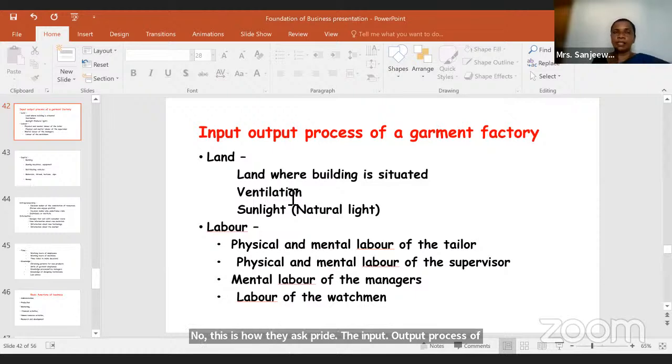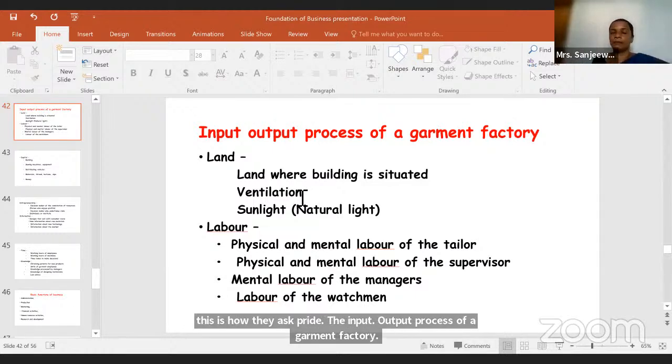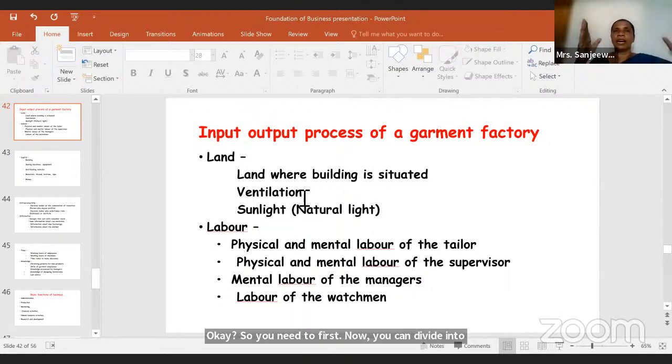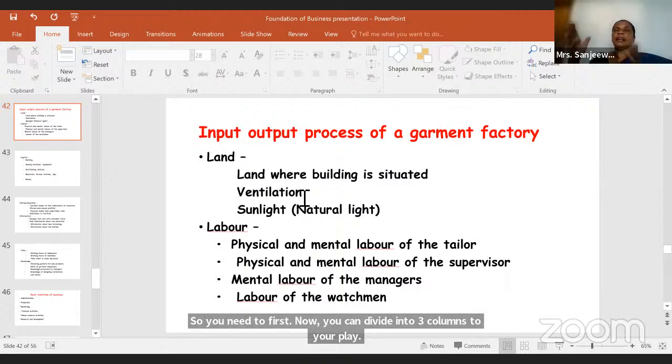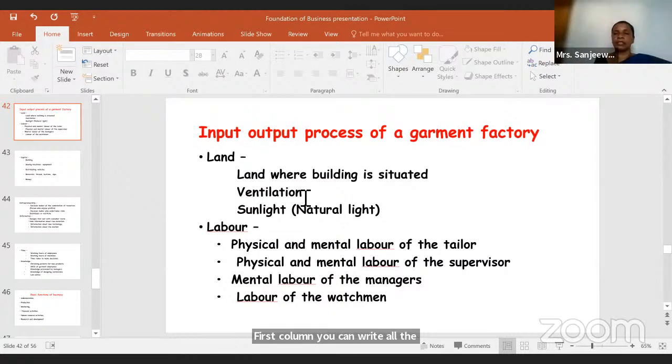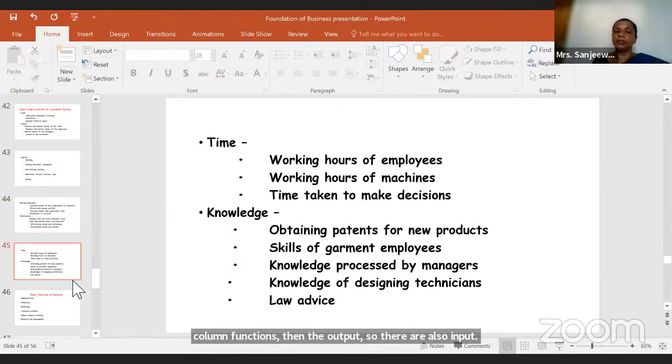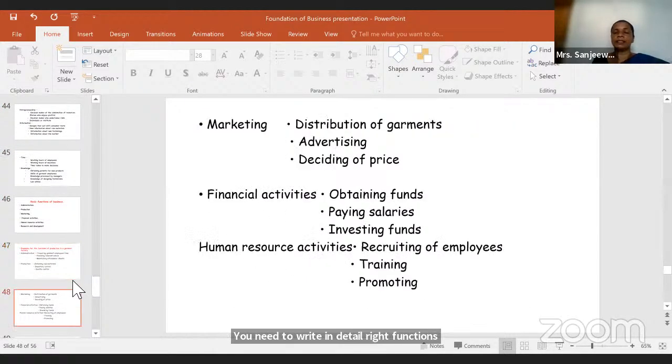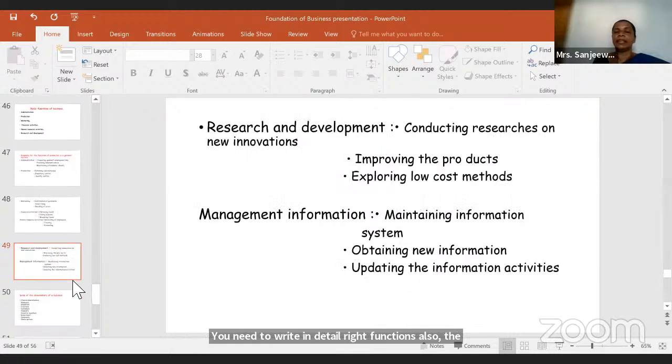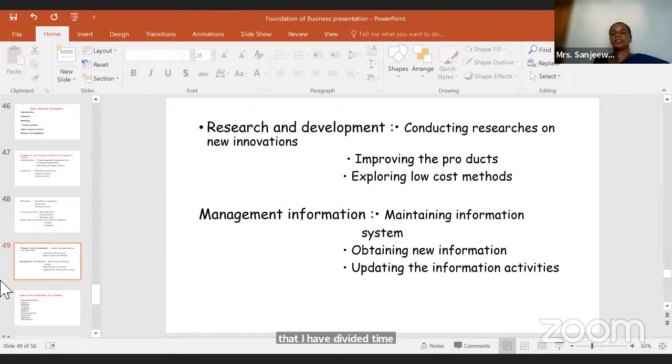So you need to first divide into 3 columns, children. In the first column, you can write all the inputs, right? Then in the second column, functions, then the output. So the inputs you need to write in detail, right? The functions also you need to write in the same way, likewise, like the way that I have divided. Then the output, you need to specifically mention what output it is, right?